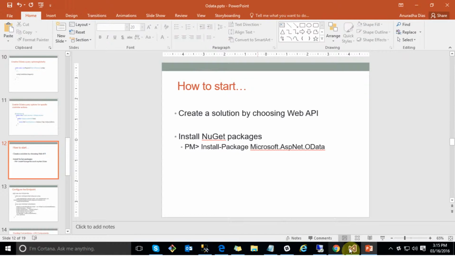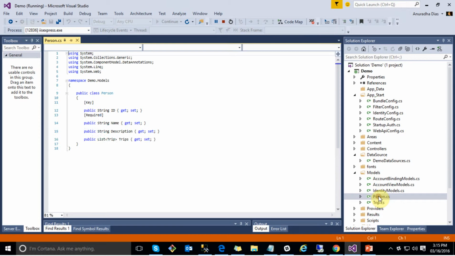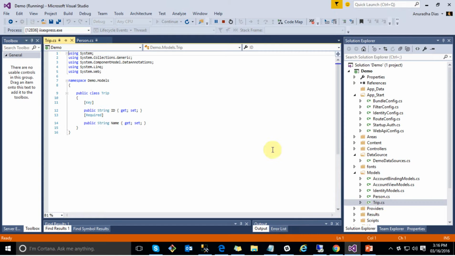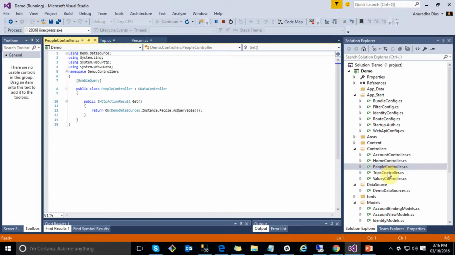Here I have created a sample project. I have created two model classes, called Person and Trip. Under Person, I have defined the fields ID, name, description, and the list of trips. The model class for Trip is the same. And I have also created two controllers here, PeopleController and TripController.